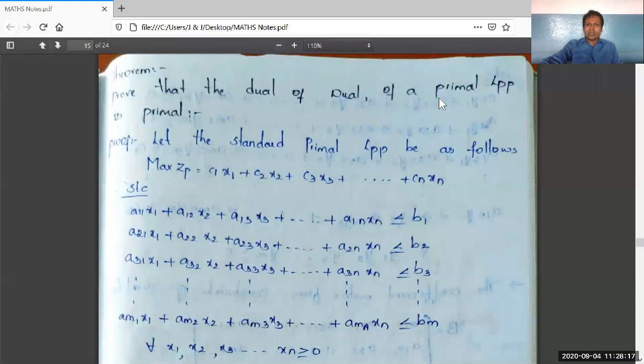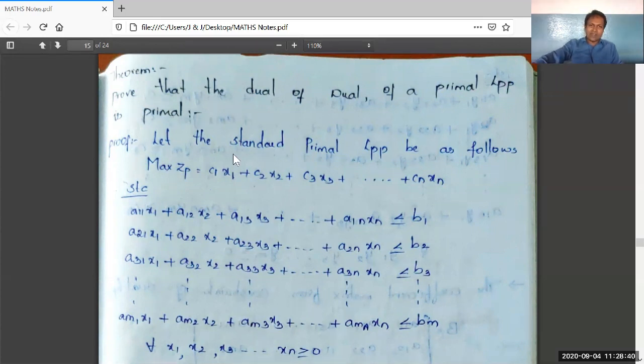Right. Let us start from the middle. Primal LPP. That is, if we find out the dual of this primal LPP, that is dual. And for this dual, again we have to find out dual. Then we get the primal LPP. That is what the statement means.